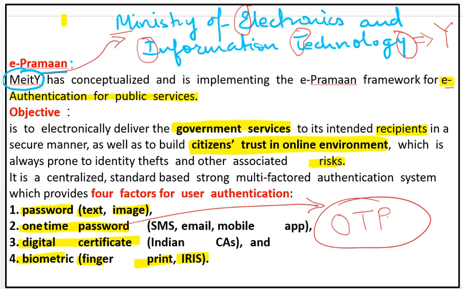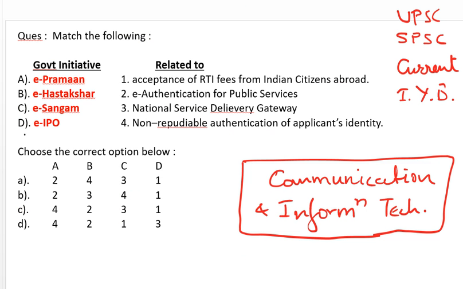Here another question comes. You should keep in mind that biometrics is taken of only two things: one is fingerprint and the second is iris, which is related to the eye. I will make a separate video on this when I start preparing the biology videos. So this is what e-Pramaan is. Now let's check which is our answer. Is there something matching? For e-Pramaan, we have seen that acceptance of RTI fees was not there, but e-authentication for public services, yes, it was there. So one matches with this part.